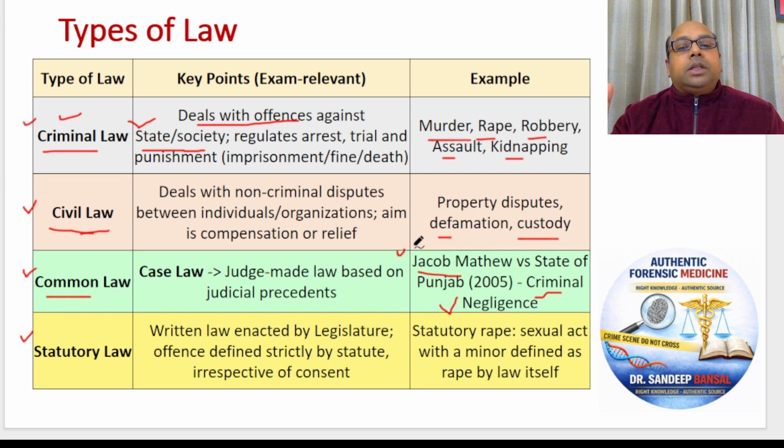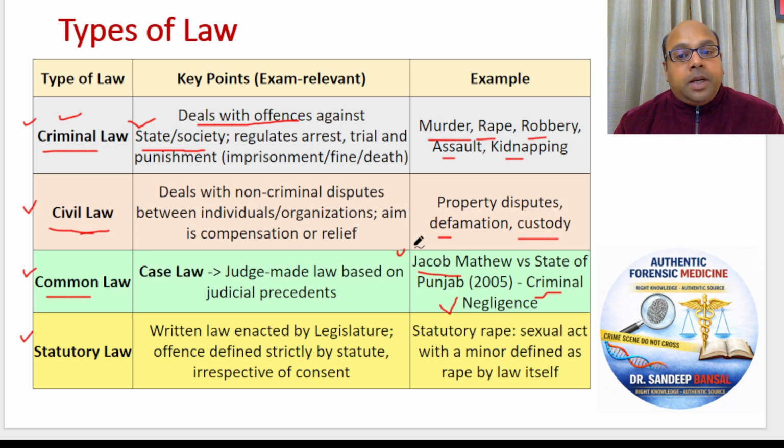Supreme Court laid down the guidelines that whenever such a case of criminal negligence against a doctor is there, these are the guidelines to be followed by the police. In these guidelines, the Supreme Court made a guideline that a doctor cannot be arrested directly. The police cannot arrest a doctor unless and until there is already an inquiry by another team of doctors. And if that team of doctors finds that the doctor has been negligent, then police can proceed with filing an FIR. Otherwise, an FIR cannot be filed against a doctor. So these are the guidelines laid by the Supreme Court of India.